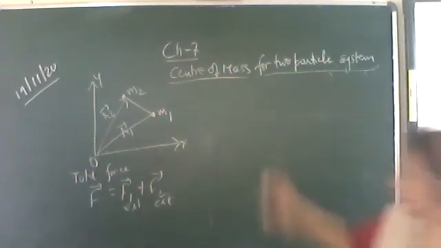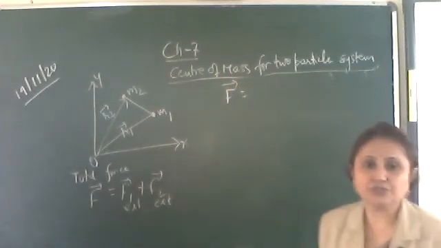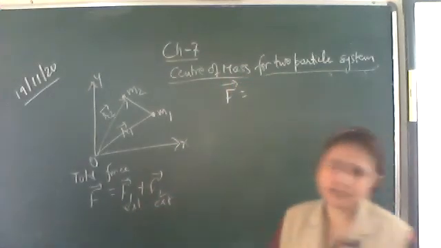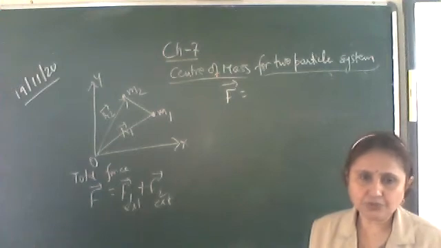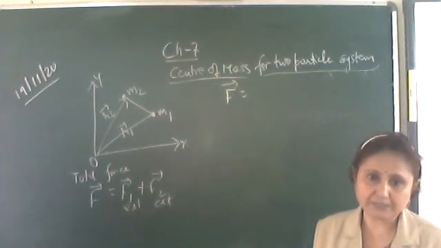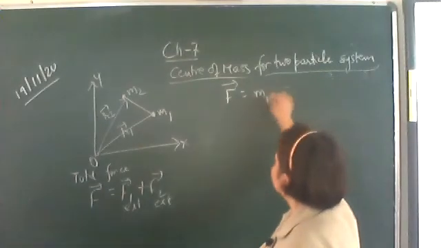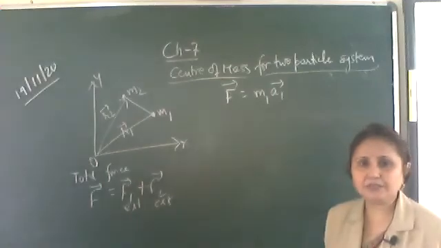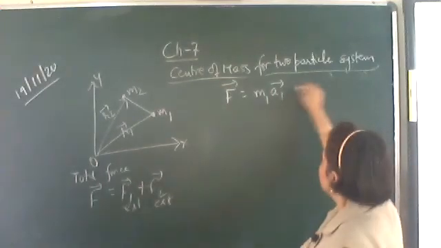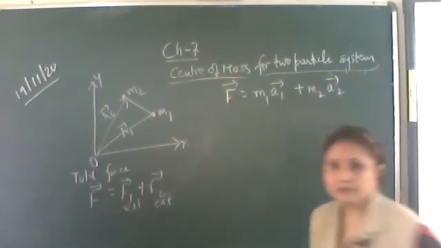Now the total force on the system, which is capital F, is equal to F1 plus F2. Both are external forces. F1 vector can be written as, due to this force on the first particle, there will be some acceleration in the first particle, which is equal to the mass of the first particle into the acceleration of the first particle. In the same way, F2 is equal to m2 into a2.